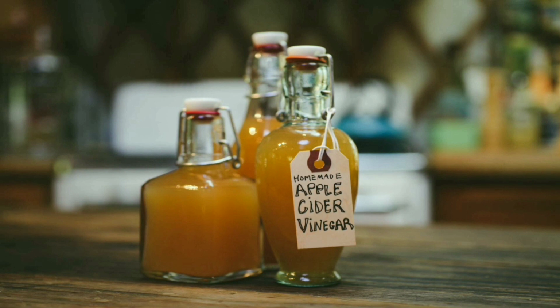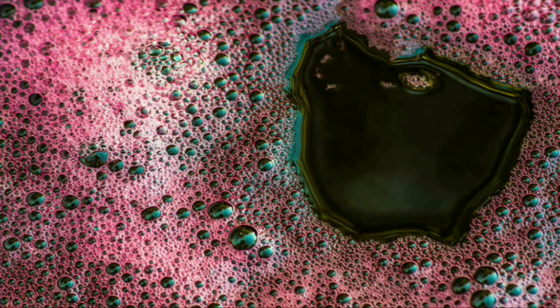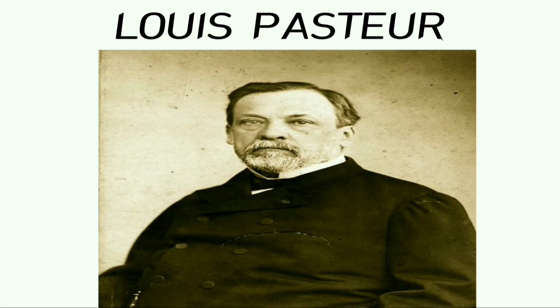Microorganisms are also used for fermentation of vinegar, wine, etc. Louis Pasteur discovered fermentation in the year 1857.